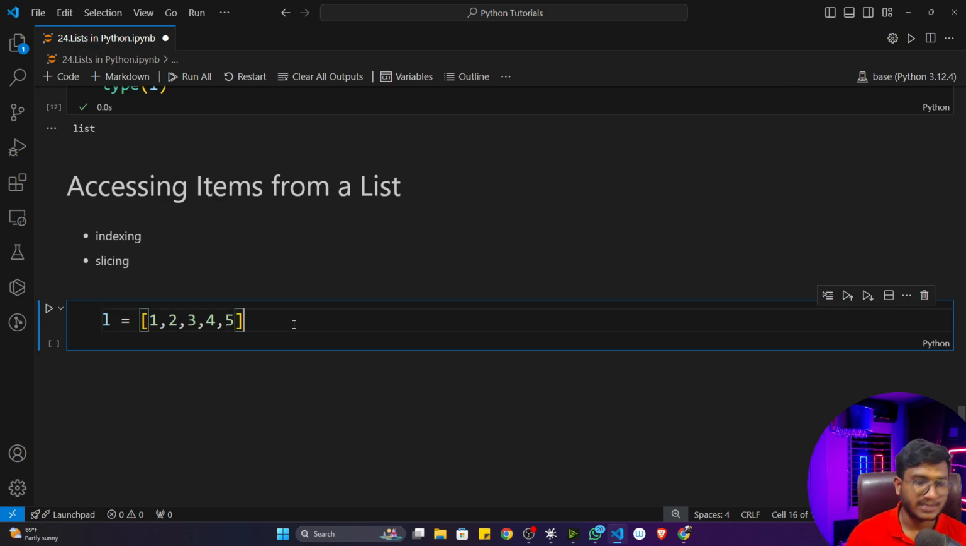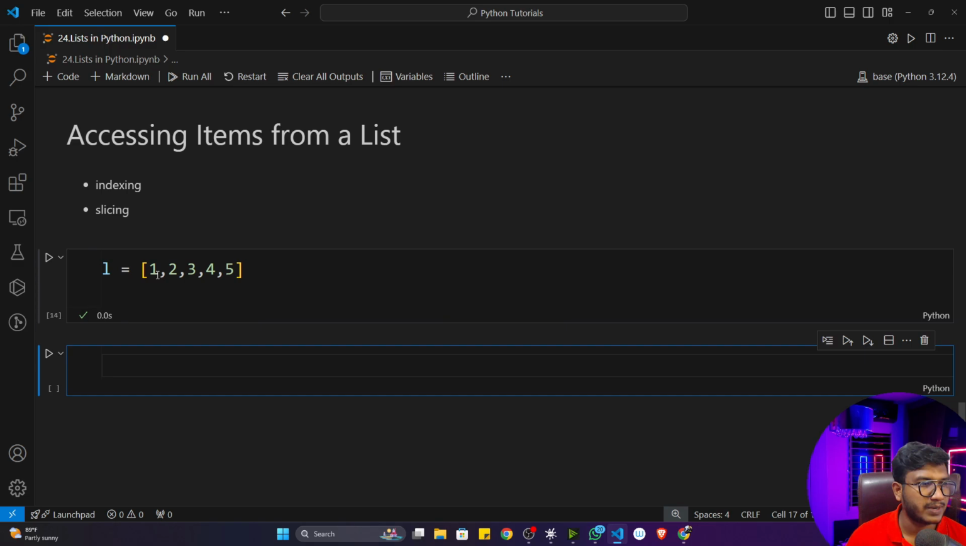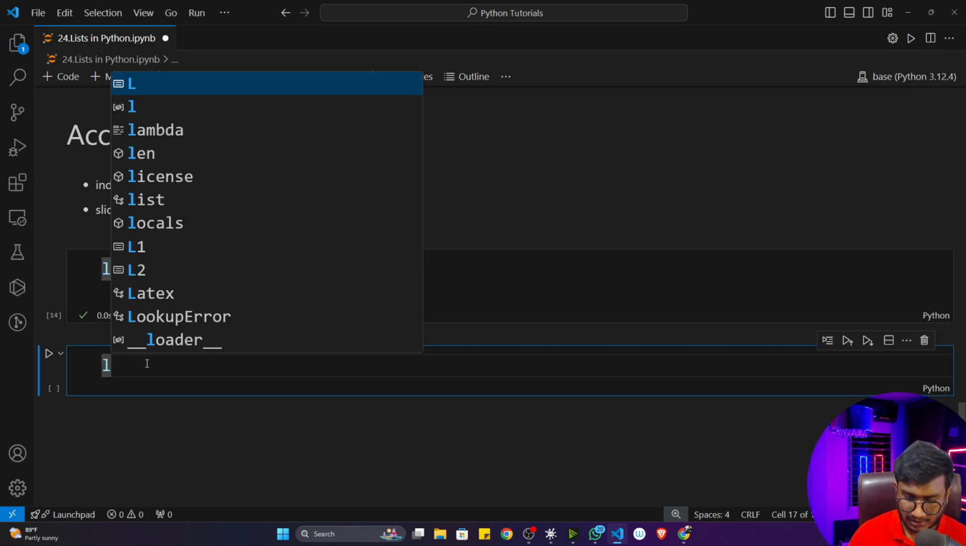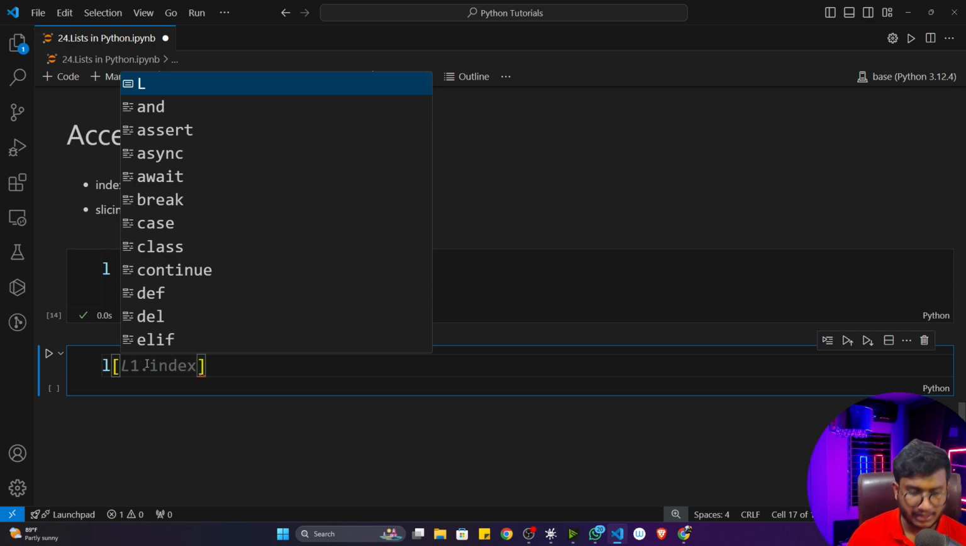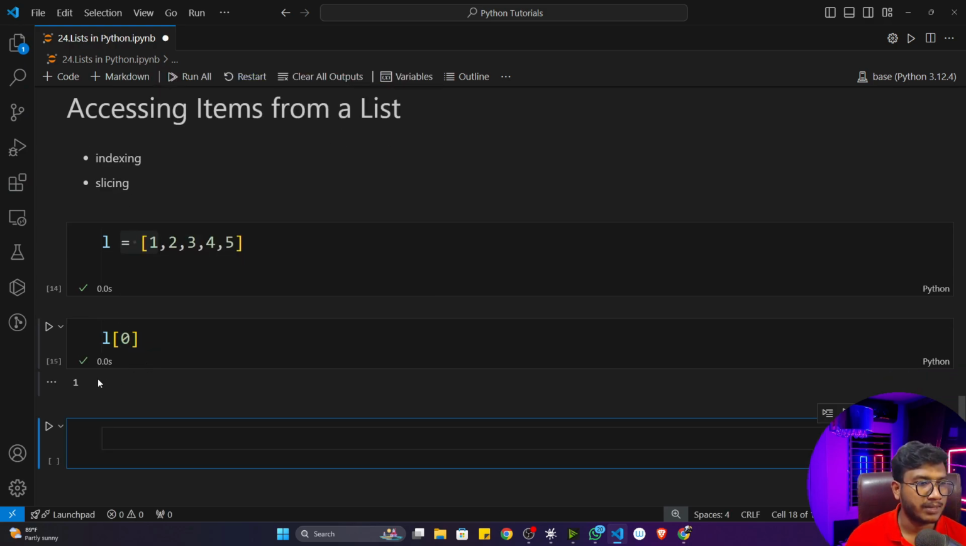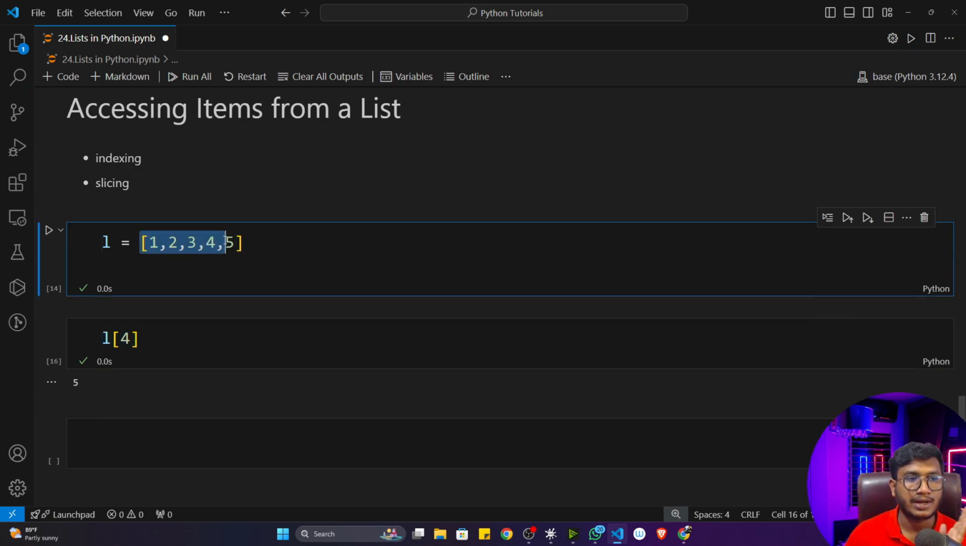So let me show you one example. Let's say this is my list, and I want to access this particular 1. I have to give the index of the 1, so inside the square bracket I give index 0. Now see, it gives me 1. Now let's say I want to access this 5. Counting 0, 1, 2, 3, 4, the index number is 4, and it gives me 5. This is called positive indexing. Why positive? Because you are giving a positive number and going left to right. Whenever you are going left to right, it is called positive indexing.